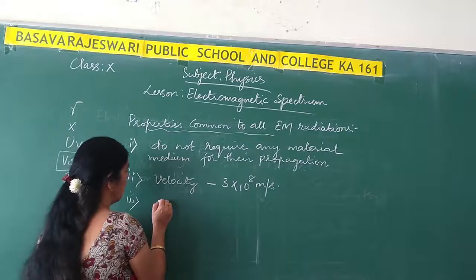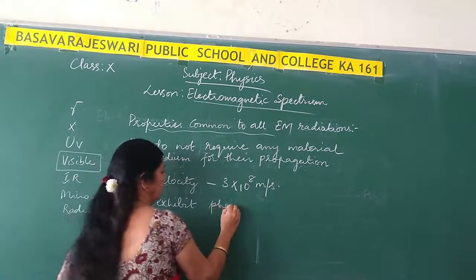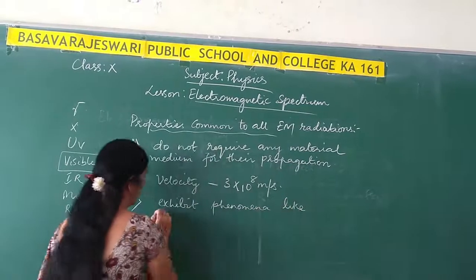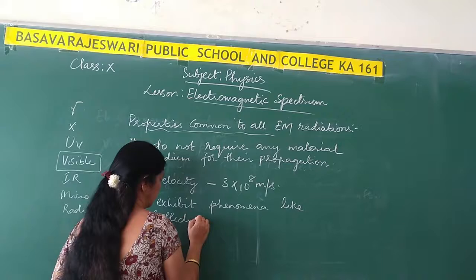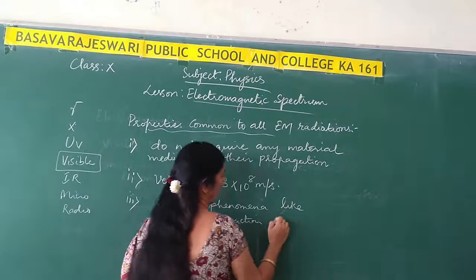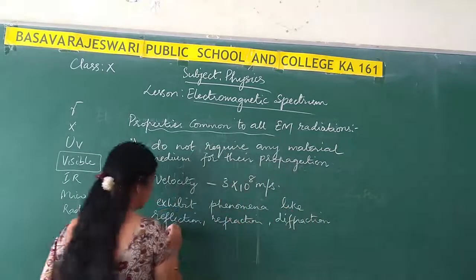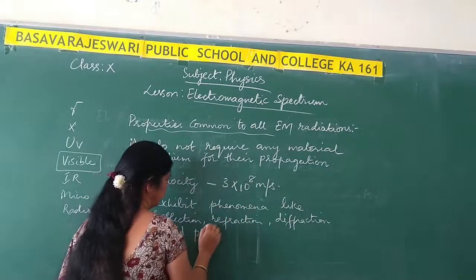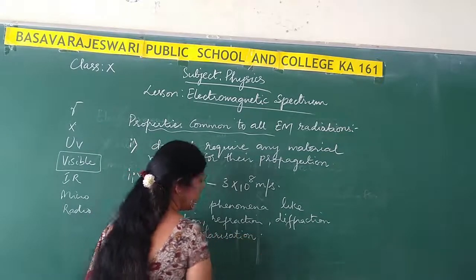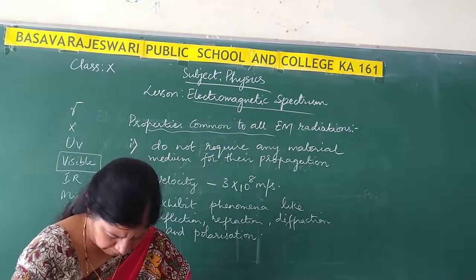So remember, all radiations exhibit phenomena like reflection, refraction, diffraction and polarization. Just like visible light, all the other radiations also exhibit these phenomena.